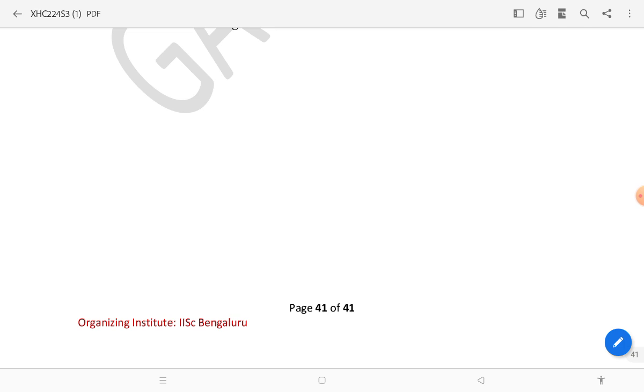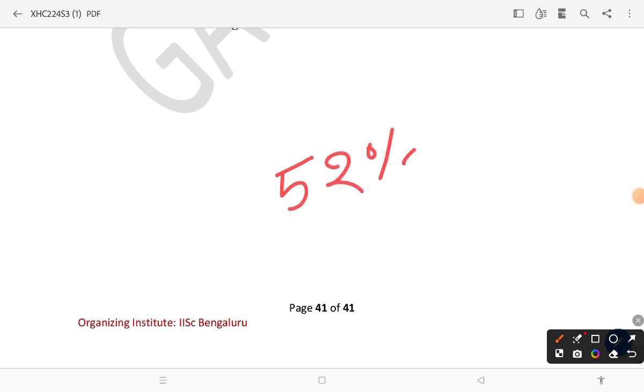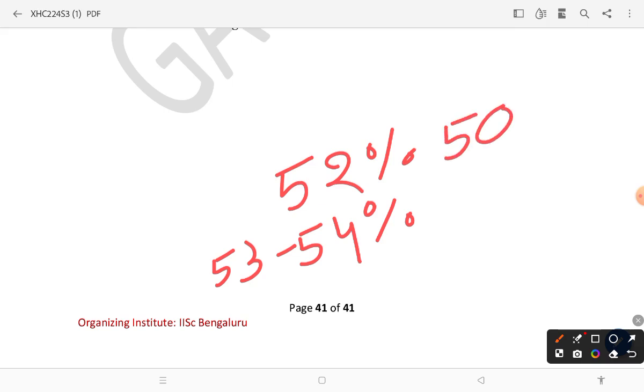So that's it for today, and now I'm going to talk about the cutoff. For the general category, last year it was 52%. So this year you can guess that it can be from 53 to 54, and for other categories it can be 50 or 48. I'm going to make another cutoff video where I'm going to talk about all this in detail.